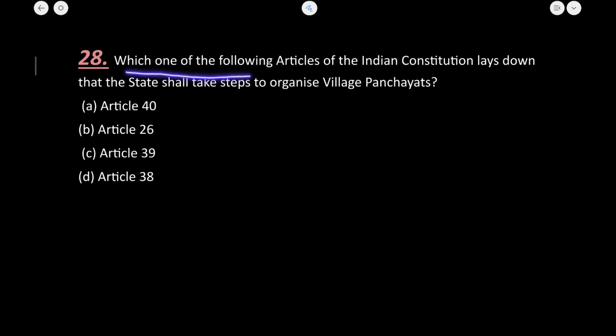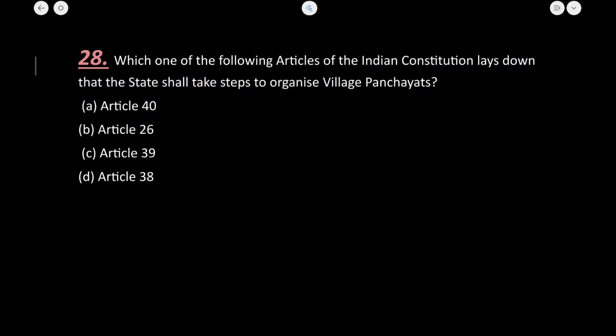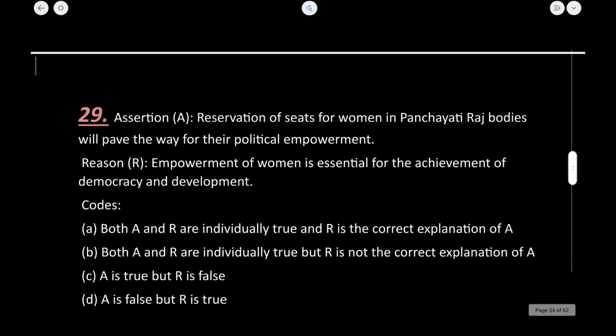Which one of the following articles of the Indian Constitution lays down that the state shall take steps to organize village panchayats? So it is under Article 40 of the Directive Principles of State Policy, under which there is a provision for the organization of the Panchayati Raj institutions. So A is the correct answer for question 28. Let's now move to the next question.